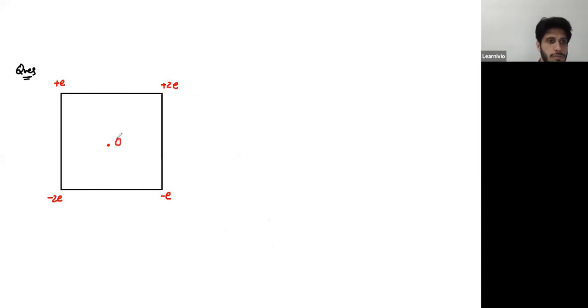This is center O. This is point A, this is point B, this is point C, and this is point D. Each side is A. You're supposed to calculate net electric field at O.